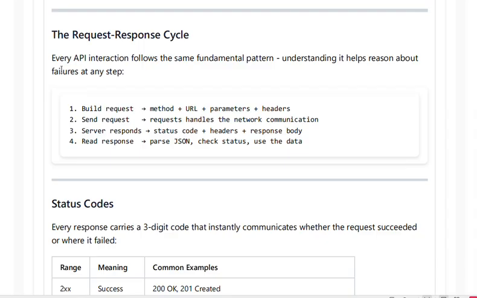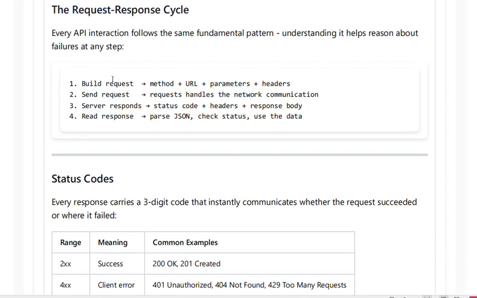The request and response cycle. Every API interaction follows the same fundamental patterns. What are the fundamental patterns? If you miss this pattern, you will face issues. You will fail in any one of the steps. So understanding it helps reason about the failures at any step.